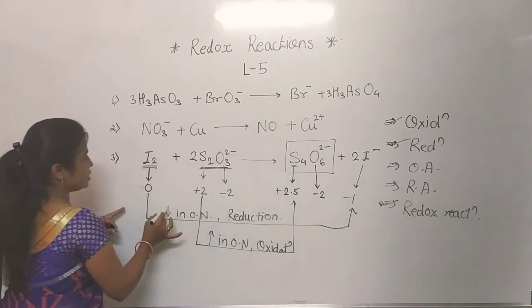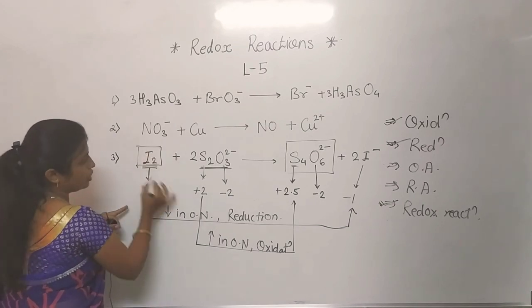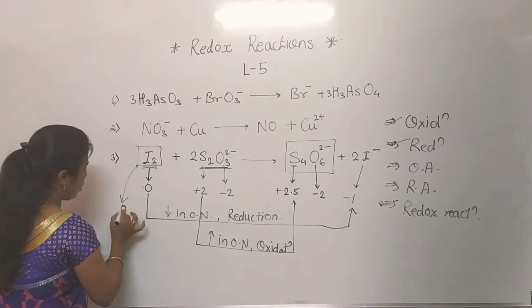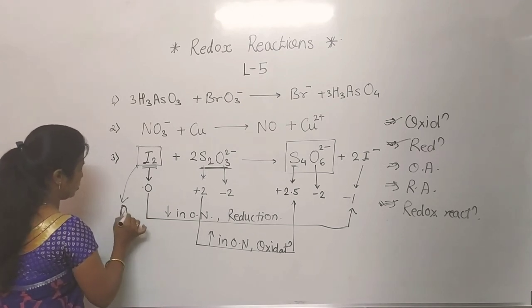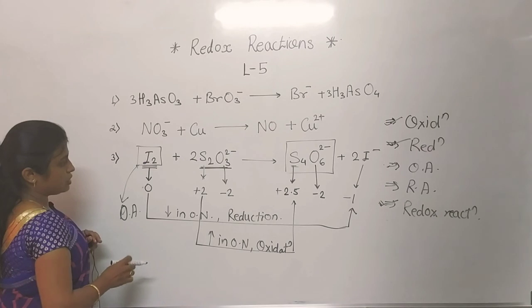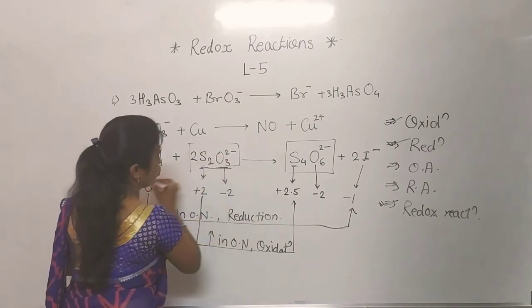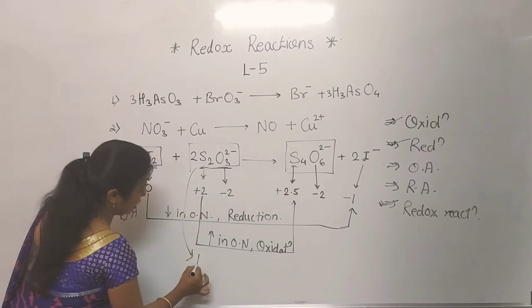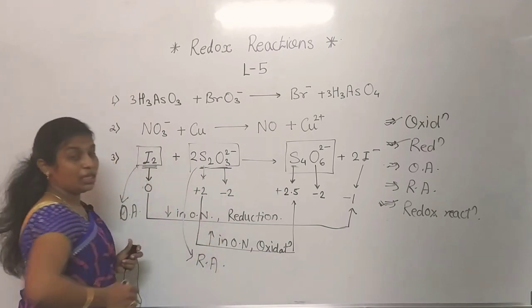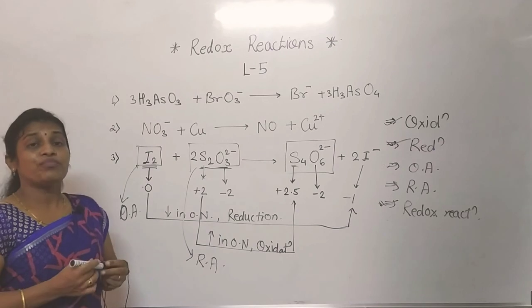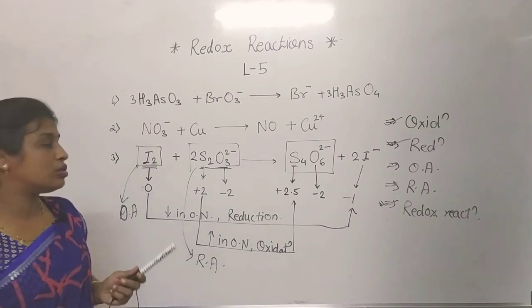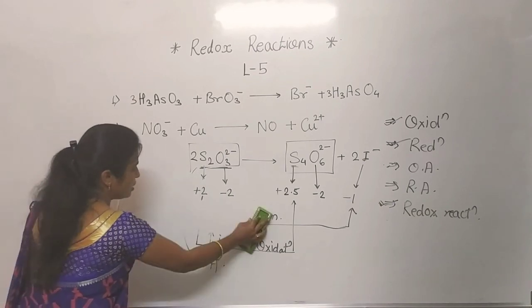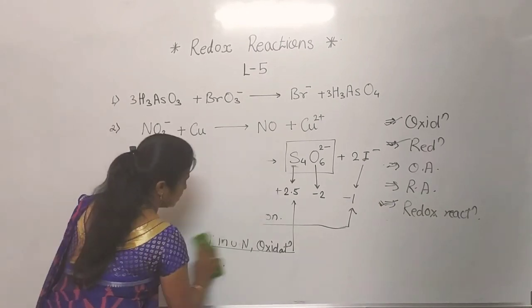Last one, this species, I2, undergoes reduction, means it acts as an oxidizing agent. It acts as an oxidizing agent. In that, this S2O3, which undergoes oxidation, means it acts as a reducing agent or the reductant. Listen carefully, reducing agent and reductant are both the same. Oxidizing agent and oxidant are both the same. So here we have completed the third example.